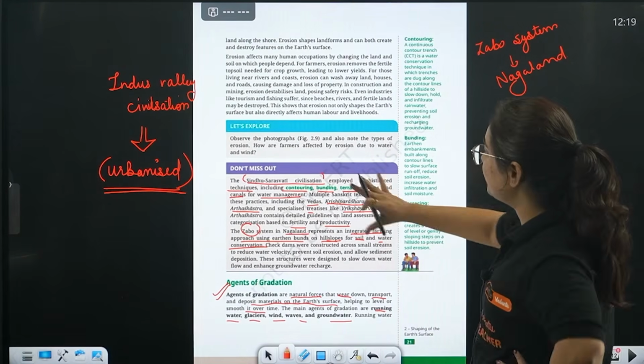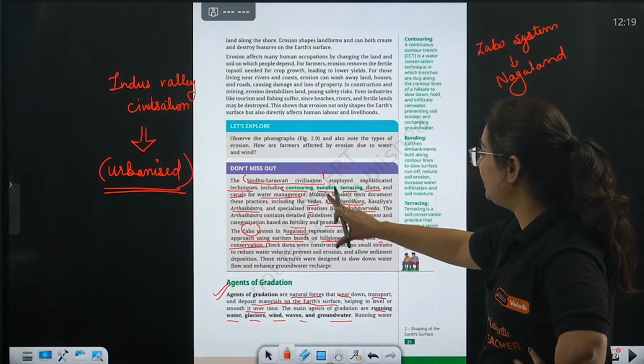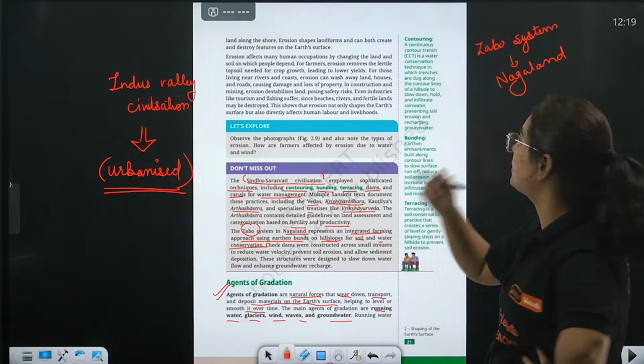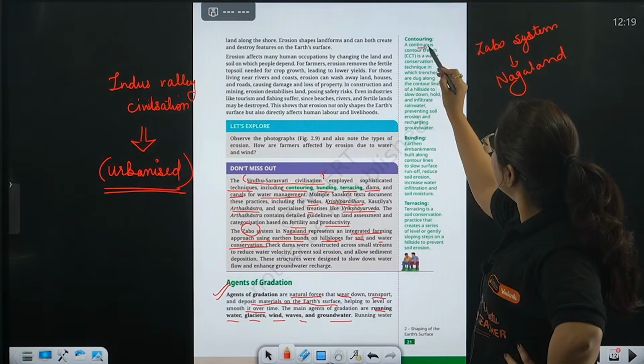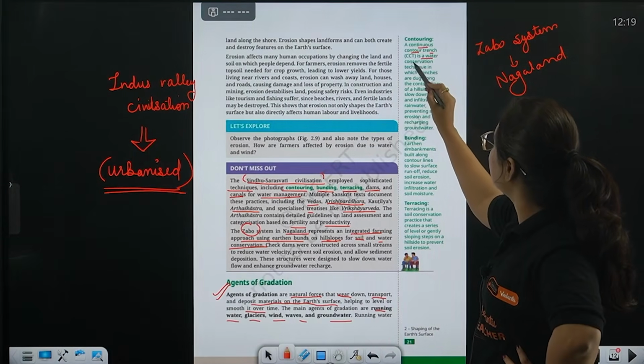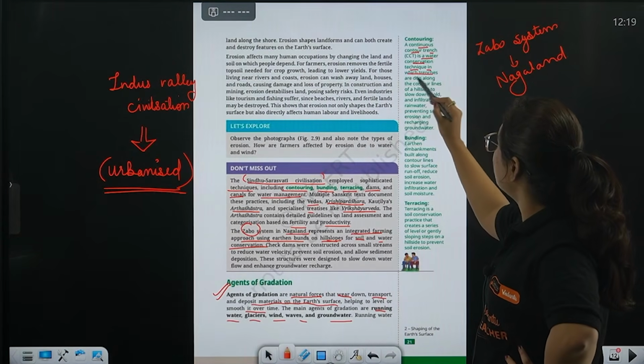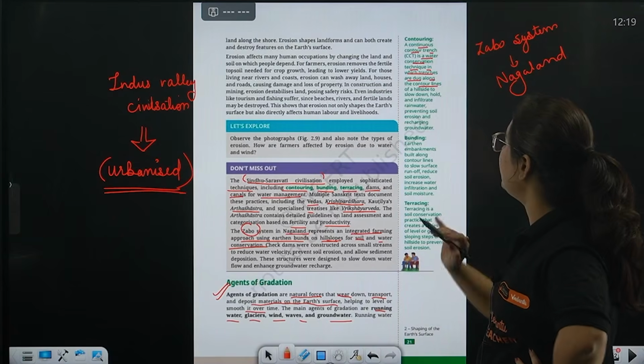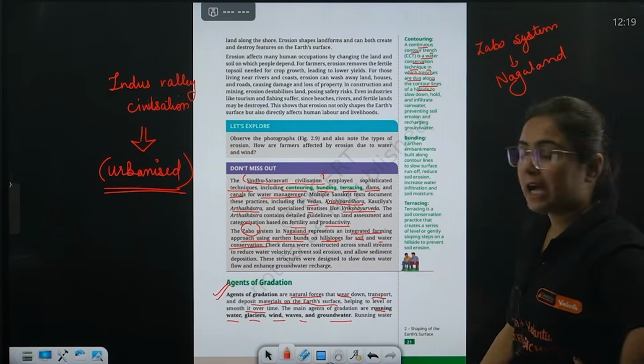Okay? Now these three methods: contouring, bunding and terracing, with the earthen bunds written here. So beta, a continuous contour trench is a water conservation technique in which trenches are dug along the contour lines of a hillside. Now what happens, beta?